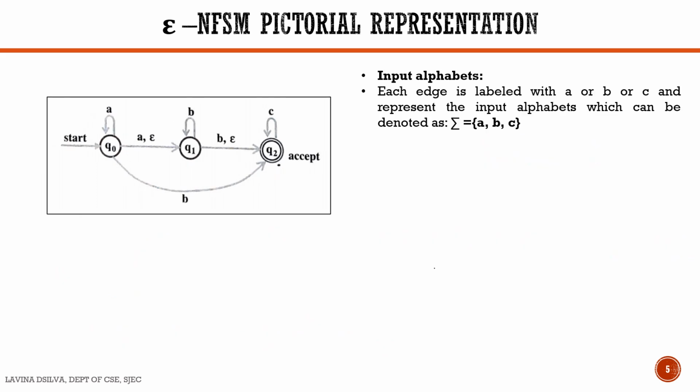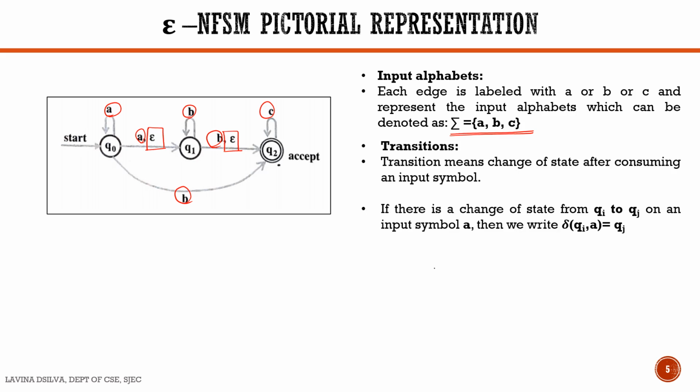Next we check the input alphabets of this NFSM. We can see that there is an A, B, B, then there is a C, then there is a B. Therefore, we can see that we have three input alphabets A, B and C. Epsilon is never considered as an input symbol. It is just to denote that there is a state transition, that is a move from one state to the other without consuming any input. How do we write these transitions?